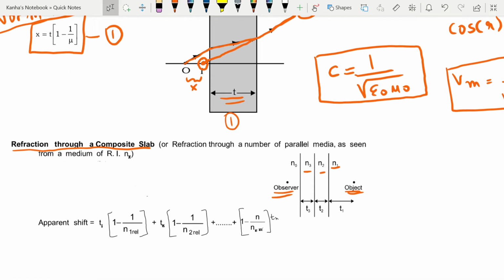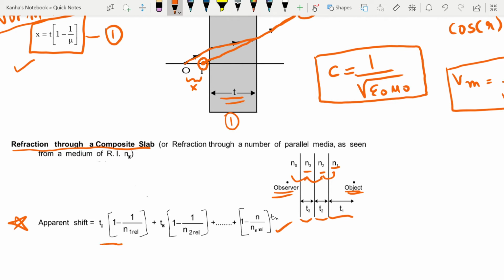If we have multiple slabs of different thicknesses t1, t2, t3 and refractive indexes n1, n2, n3 and so on, then the apparent shift for this case, which was x in the above case, is nothing but t1 into 1 minus 1 by n1 relative. Now what is n1 relative? n1 relative is n1 with respect to n2, next will be n2 with respect to n3, next will be n3 with respect to n0, and this will go on till the n number of slabs that are there.